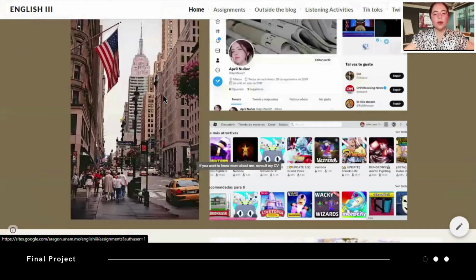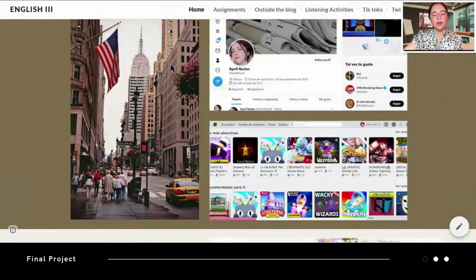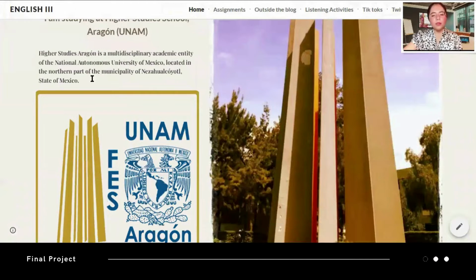Here is an image of New York. I'd really love to visit New York because I like the style of the city, and those are my Twitter and Roblox profiles. Here you can see more information about my school. I uploaded some photos and the exact location on Google Maps.